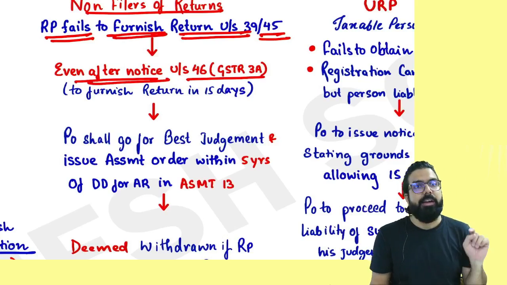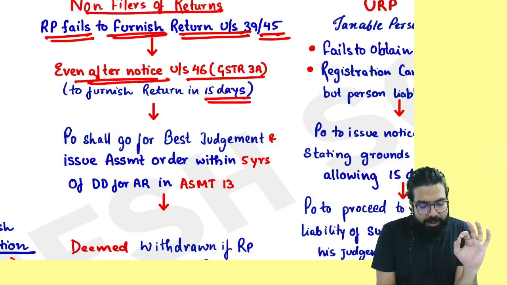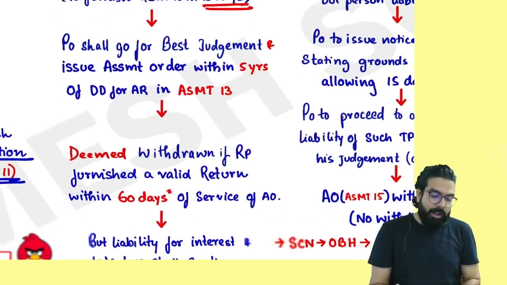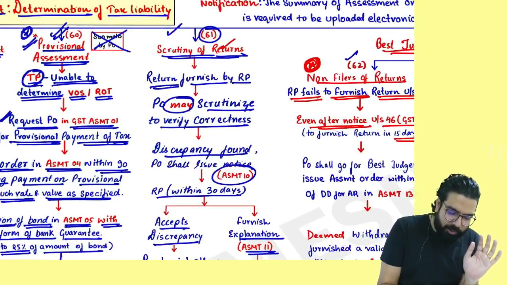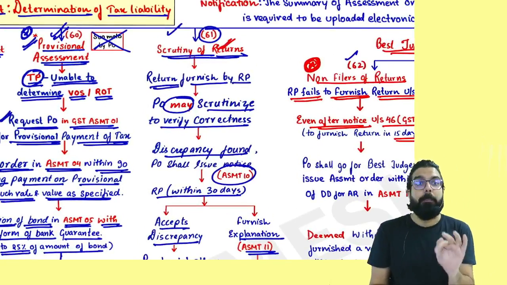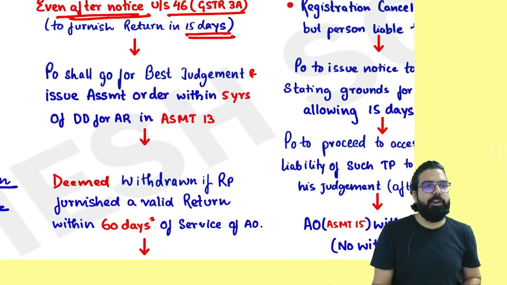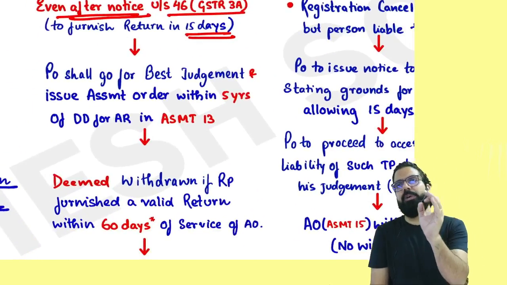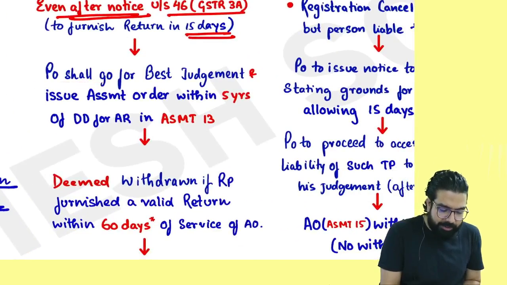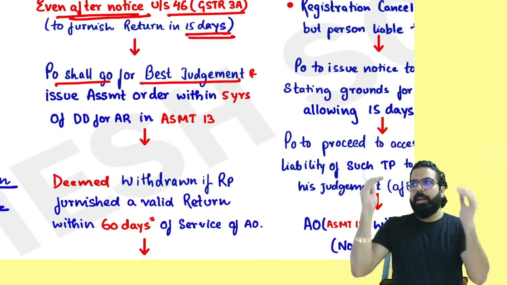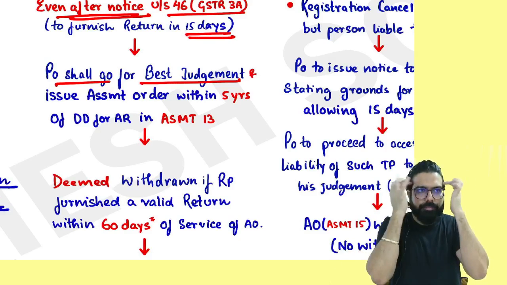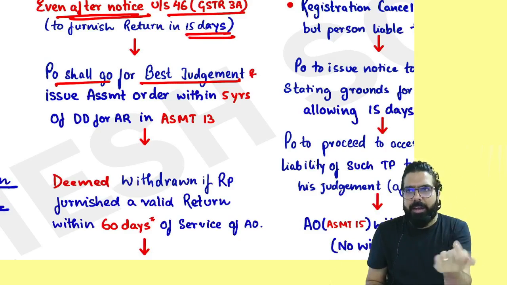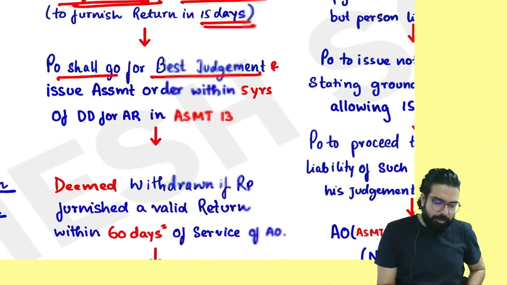Notice will come in GSTR 3A telling you to file the return within how many days? 15 days. If you go ahead and file the return, then now officer can do scrutiny because your return is there. But if you don't file your return, proper officer will get angry and he shall go for best judgment. He will see your return is not there. How to do the assessment? He will apply his brain and do the assessment.